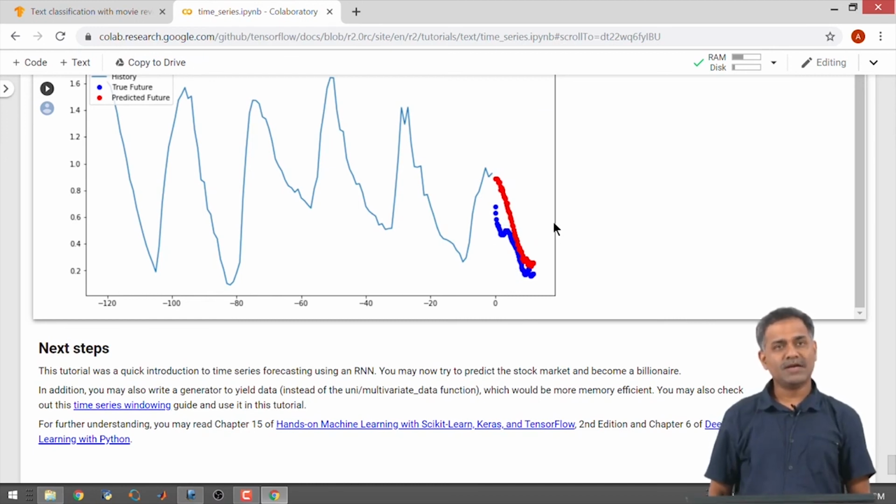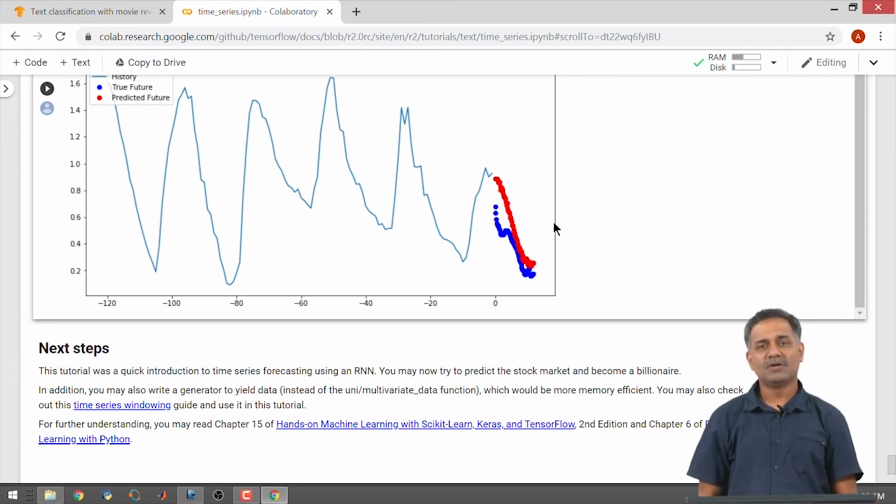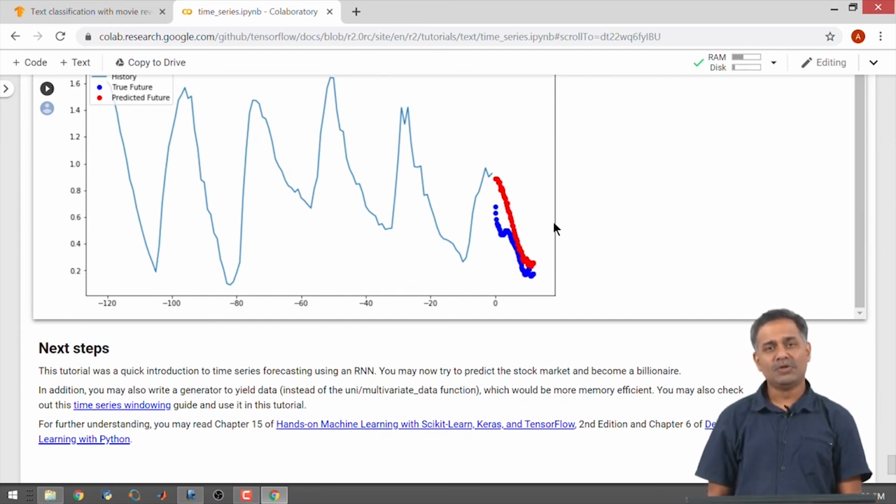So, that was it from modeling time series with RNNs. Wasn't it fun? I am sure you will use this model to forecast the future in some interesting time series.